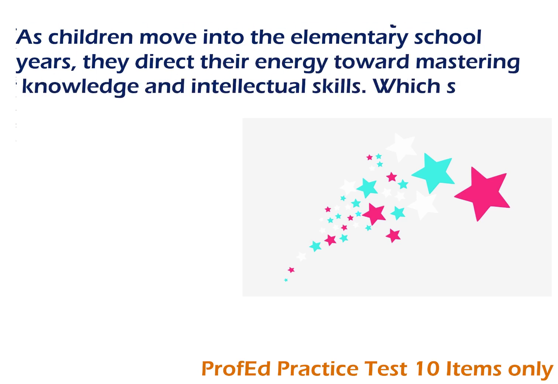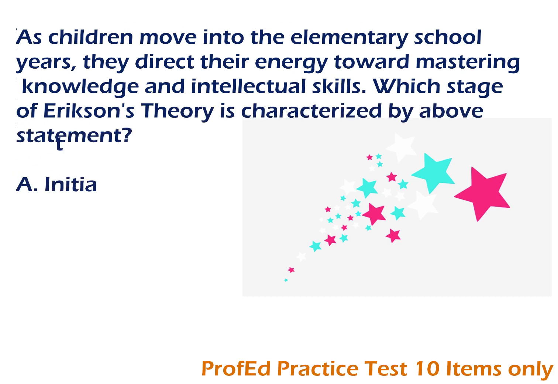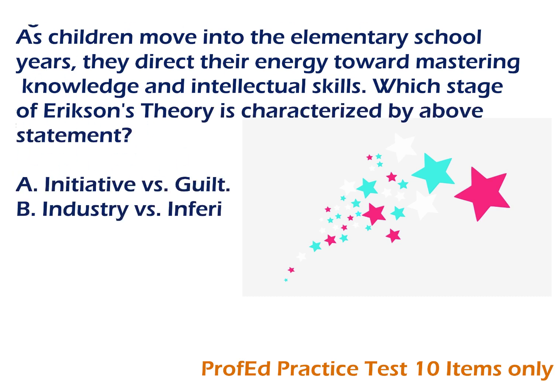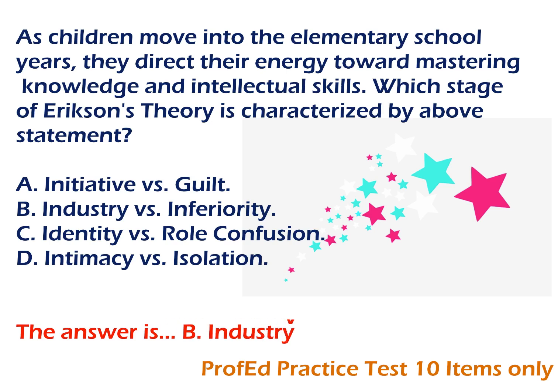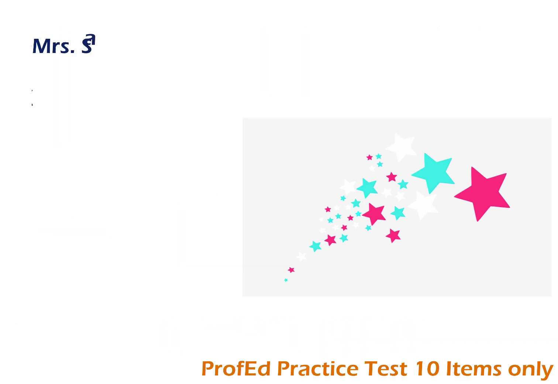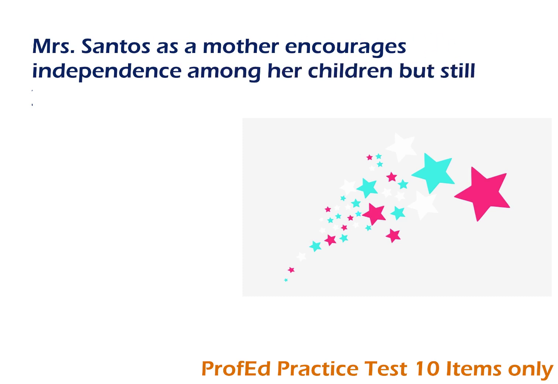As children move into the elementary school years, they direct their energy toward mastering knowledge and intellectual skills. Which stage of Erikson's theory is characterized by the above statement? A. Initiative versus guilt. B. Industry versus inferiority. C. Identity versus role confusion. D. Intimacy versus isolation. The answer is B. Industry versus inferiority.